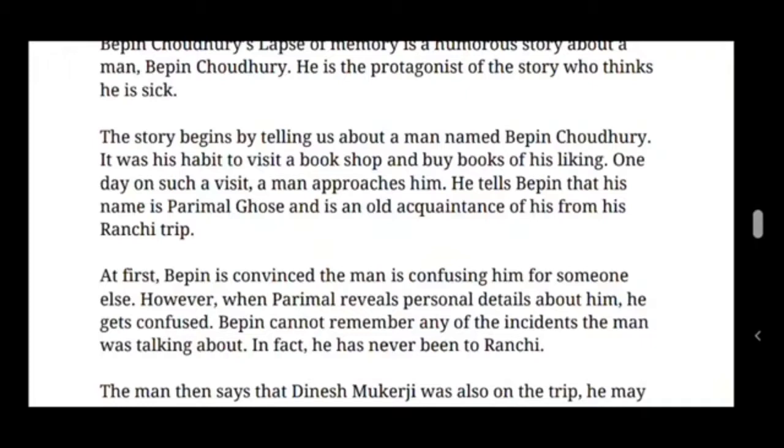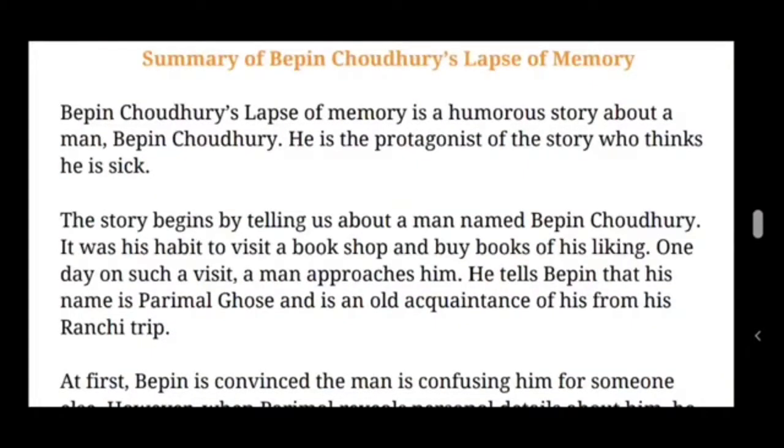Acquaintance means a person who is known slightly but not a close friend. That is known as acquaintance, children. So here, one day our protagonist Bipin Chowdhury came to visit the same bookshop. There he met a man. His name was Parimal Ghosh.